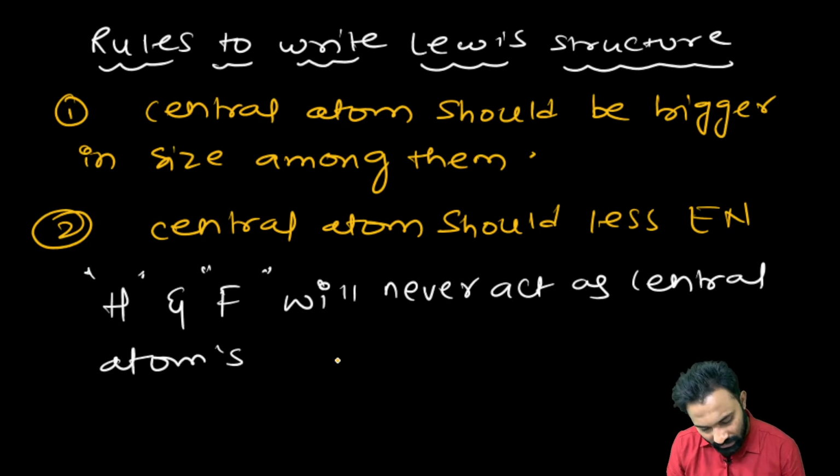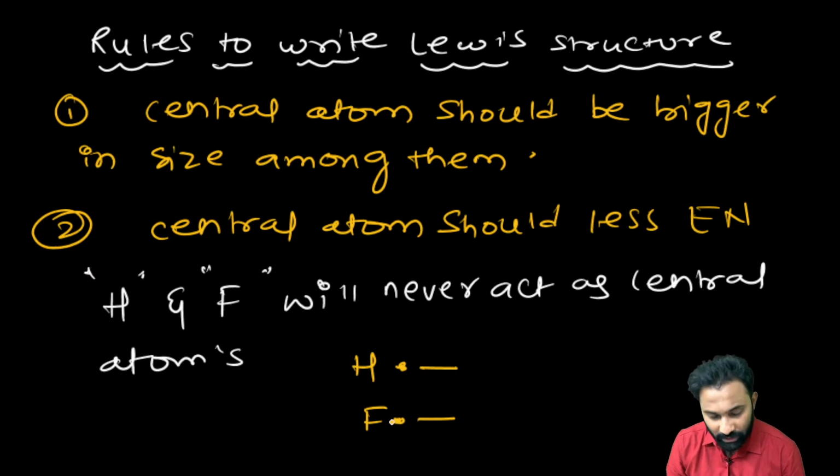Why? See, hydrogen to complete its duplet electronic configuration requires only 1 electron. But to act as a central atom, it should require 2 electrons. Fluorine also, to complete its octet, requires only 1 electron, so fluorine can form only 1 bond. Hydrogen can also form only 1 bond.